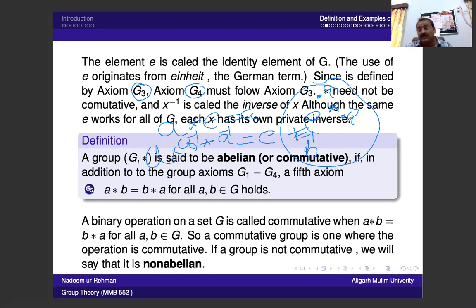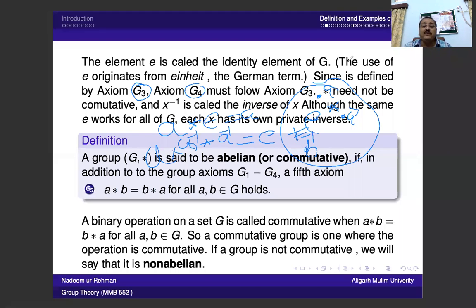Now next, suppose in G we have G1, G2, G3. G1 is the closure property, G2 is associativity, G3 is the existence of identity, and G4 is the existence of an inverse.